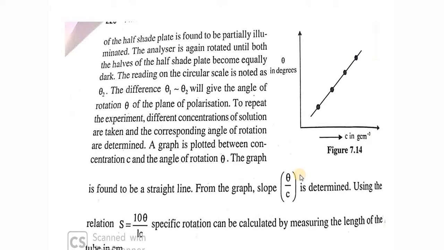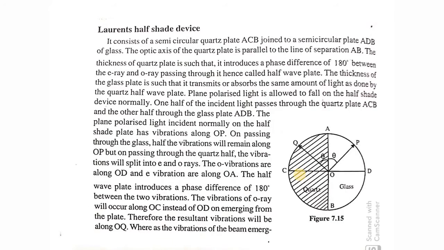There may still be a doubt in you: what is actually this half shade plate? We are going to discuss the half shade plate that is always used in a polarimeter. It is called the Lorentz half shade plate, named after the scientist who fabricated it. So we'll discuss the half shade plate and its working in detail.